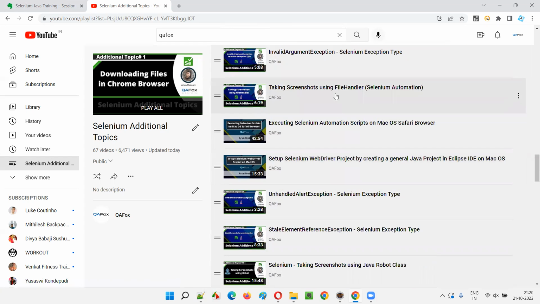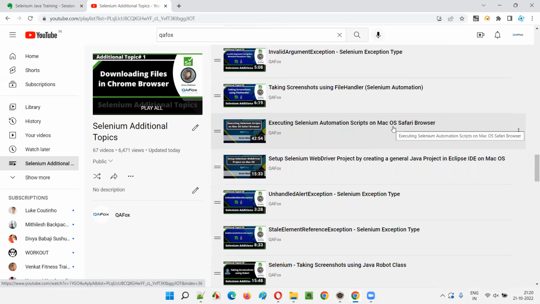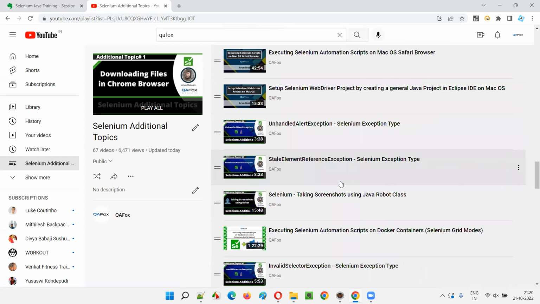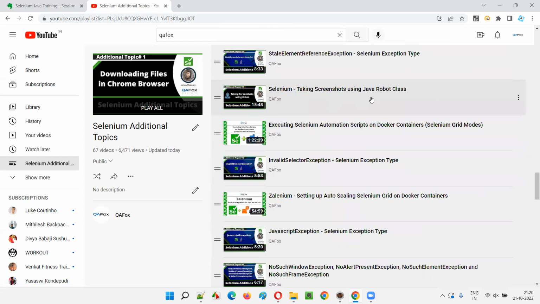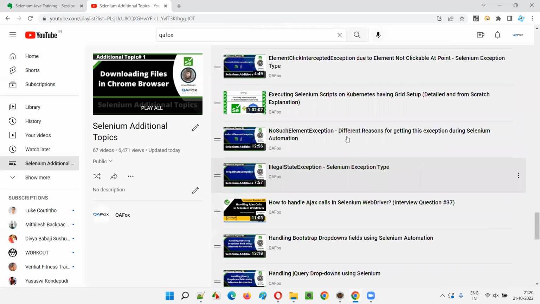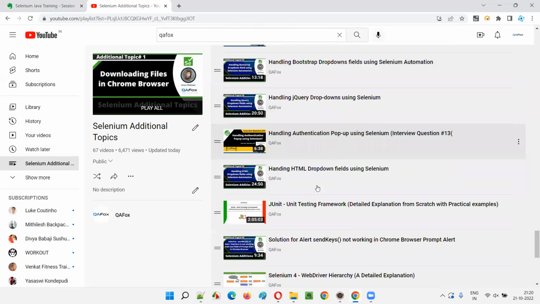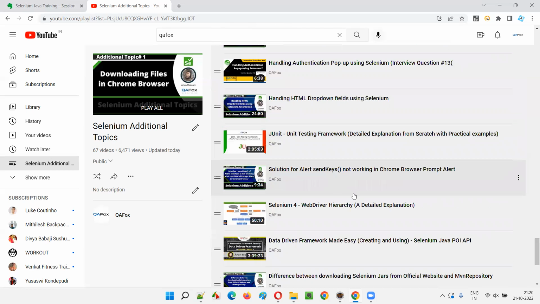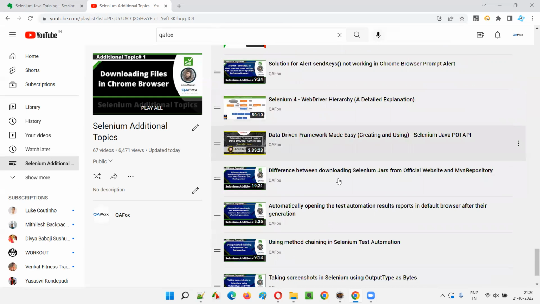Many things are there, like different types of exceptions that you may face in Selenium, how to automate Selenium on different operating systems, different browsers, okay. So a lot of stuff, guys, how to take screenshots using different means, not just by using Selenium. Everything is covered here. So a lot of things are there, guys. How to handle the AJAX calls. Okay. So different types of drop downs, pop-ups and all those things.